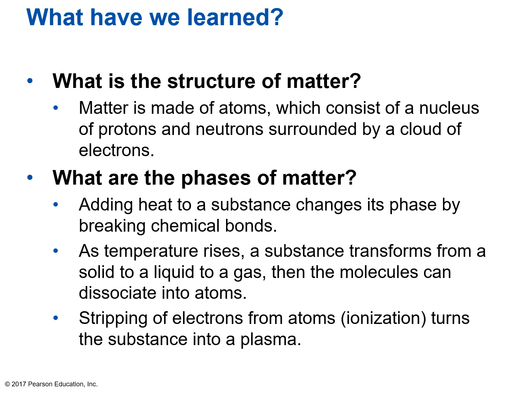So what have we learned as we've gone through thinking about the structure of matter and the phases of matter? This actually goes back to the past couple of videos. Matter is made up of atoms, which consist of a nucleus of protons and neutrons surrounded by a cloud of electrons. What are the phases of matter? This was in the last video. Adding heat to a substance changes its phase by breaking chemical bonds. As temperature rises, a substance transforms from a solid to a liquid to a gas. Then the molecules can dissociate into atoms. Stripping of the electrons from atoms, which is called ionization, turns the substance into a plasma.